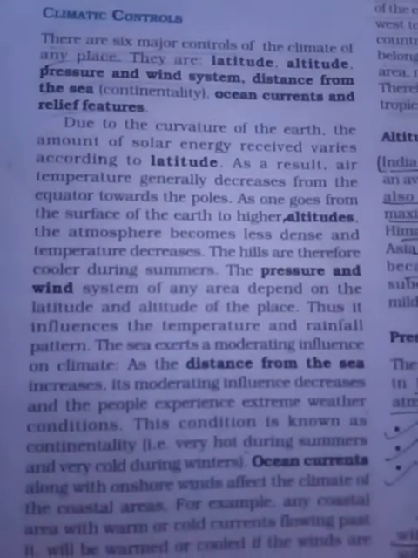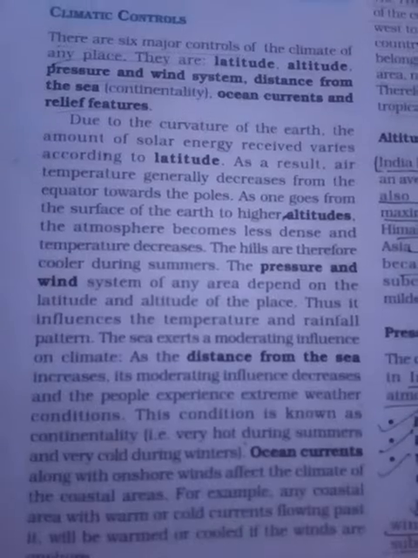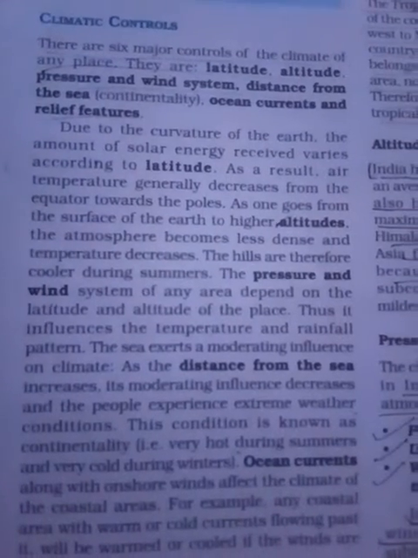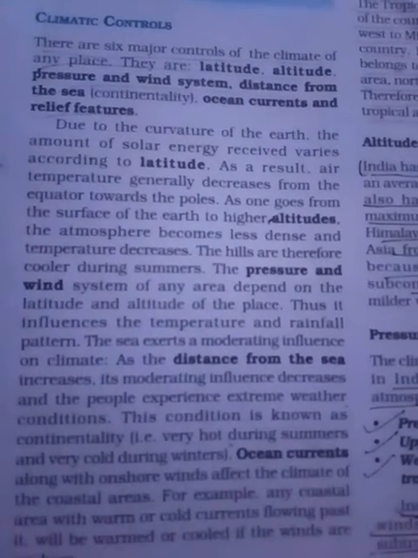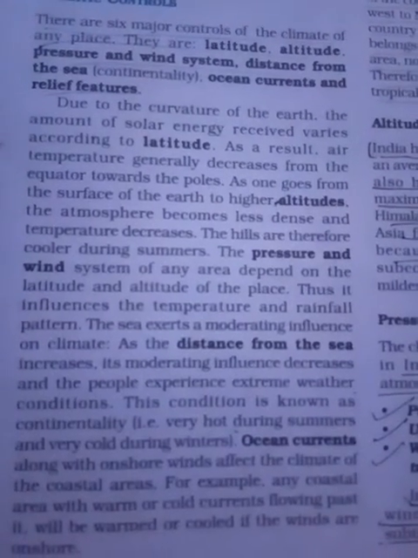The sea exerts a moderating influence on climate. As the distance from the sea increases, its moderating influence decreases, and people experience extreme weather conditions.